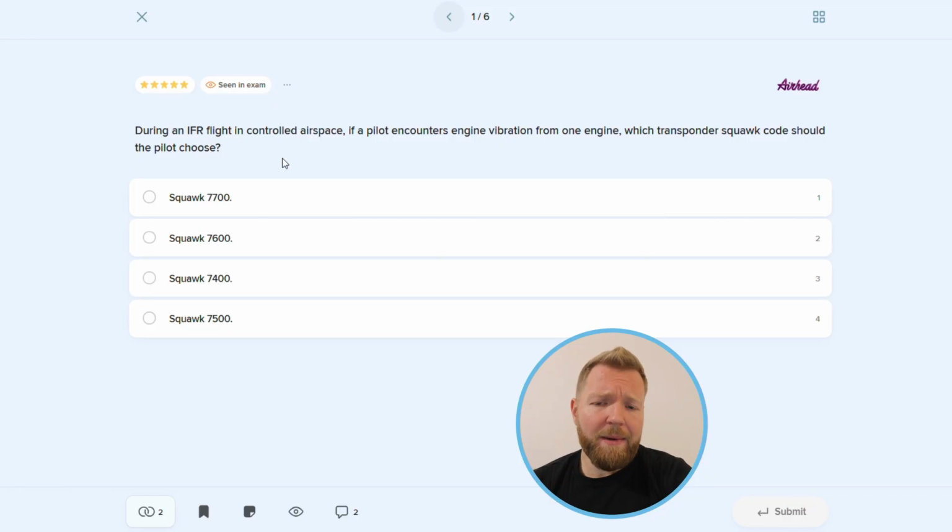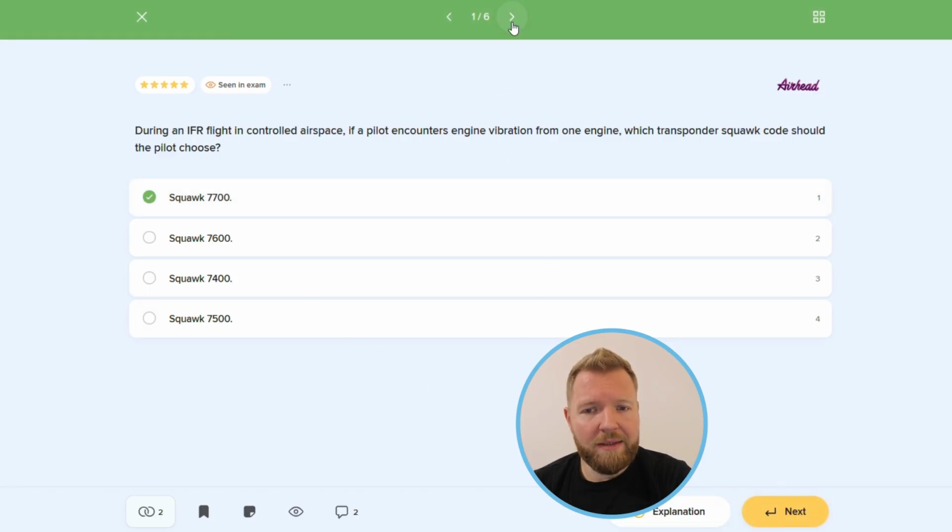Now, coming back to the question, the engine vibration is a signal that something is wrong and there might be an impending failure. If the vibrations are severe and followed by abnormal engine indications like, for example, low oil pressure, high oil temperature, or high exhaust gas temperature, it is a valid reason to declare an emergency. So the correct answer will be squawk 7700, answer number 1. And this is the correct one.